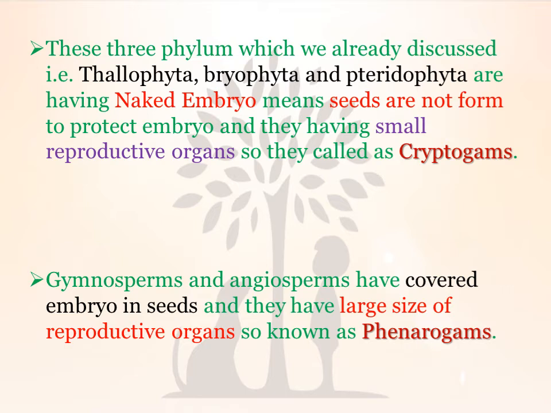Means आप simply ये कह सकते हैं कि cryptogams, Thallophyte, Bryophyte and Pteridophyte are cryptogams because they are having naked embryo and their reproductive organs are small. Gymnosperm and Angiosperm are called phanerogams because their embryo is covered and they are having large size reproductive organs.